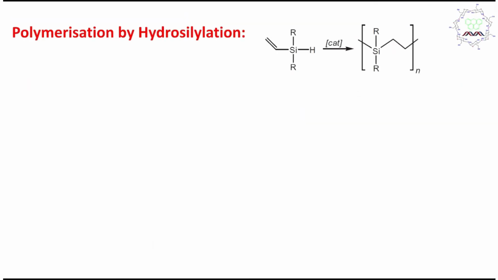Now the last type of example is polymerization reaction by hydrosilane. Sometime before we have learned that the silicon-hydrogen bond could be added across a carbon-carbon double bond. Now if these two groups are in the same molecule, obviously don't expect that intermolecular reaction will happen, because intramolecular reaction will end up with a 4-member ring transition state, that is strained.